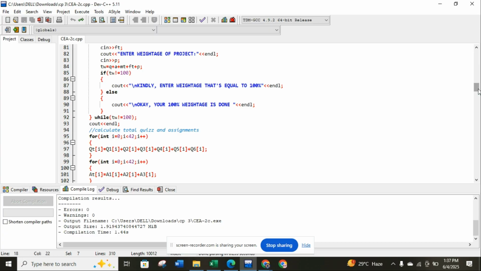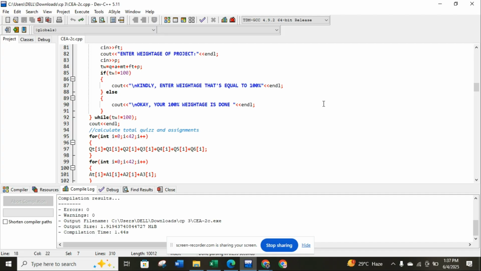Like if I put the weightage for assignment 10, for quizzes 10, for midterm 25, and final 45, the sum must be equal to 100. If it's not equal to 100, the code will not run. We use a do while loop for this purpose.